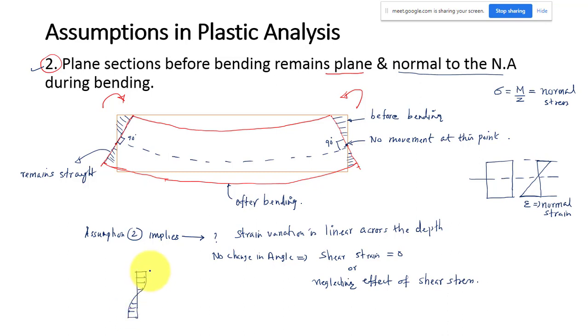It will not be straight, there may be some distortion in this plane. Once you have the distortion, your strain will become non-linear. So this effect we are not considering, in both elastic as well as plastic analysis. And the remaining assumptions are the same, there is no change at all.